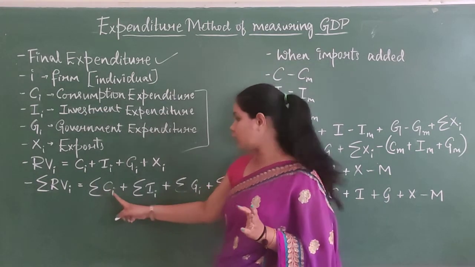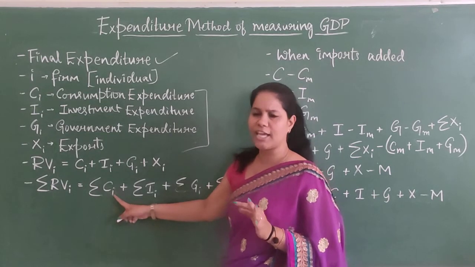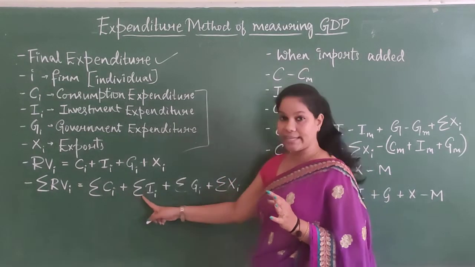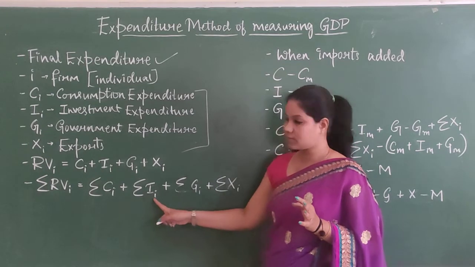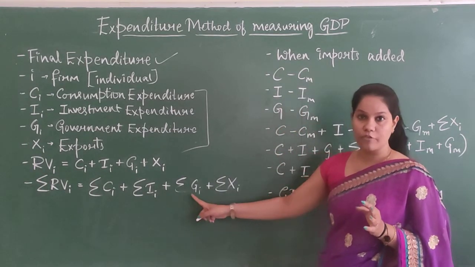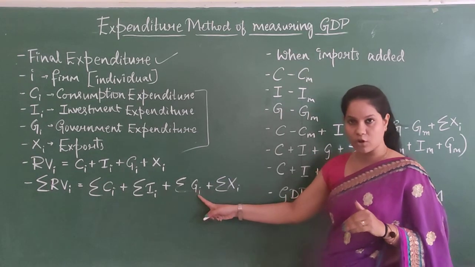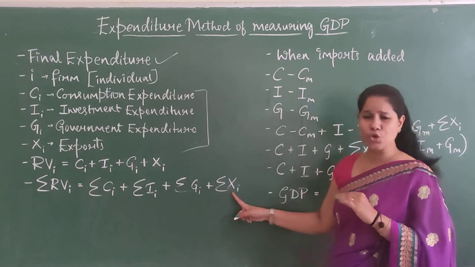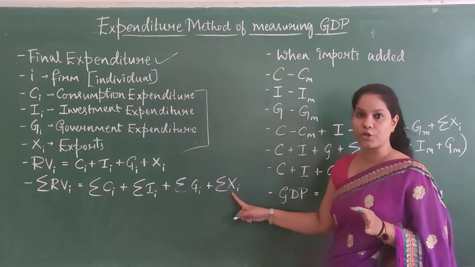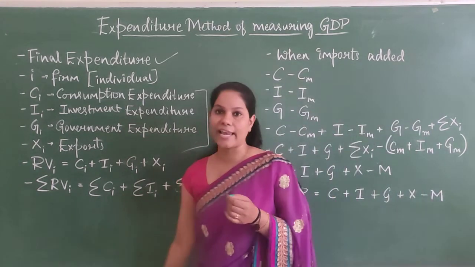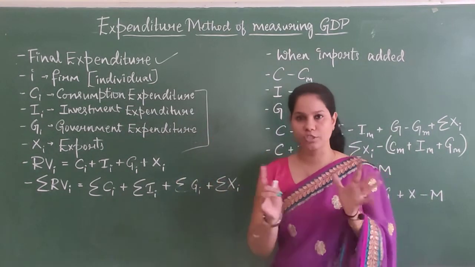The aggregate of everybody's consumption, each firm's consumption, aggregate of everybody's investment, aggregate of government expenditure, it can be on consumption, it can be on the investment, and total expenditure on exports, these all things will be calculated in an aggregate form, the total form.